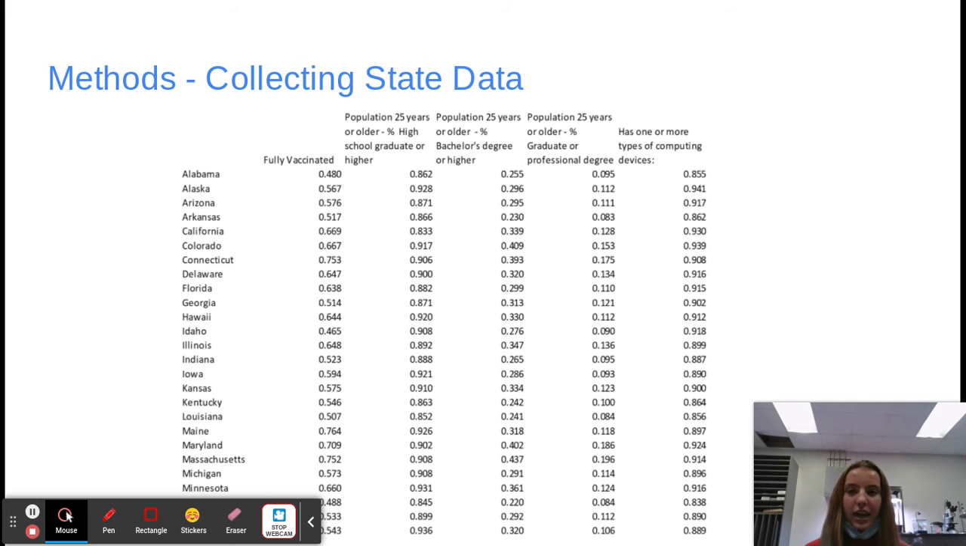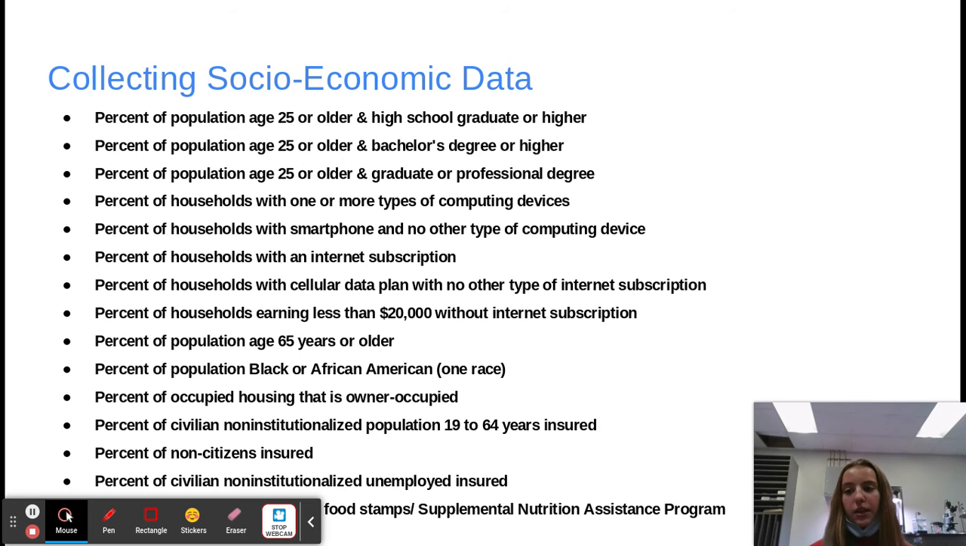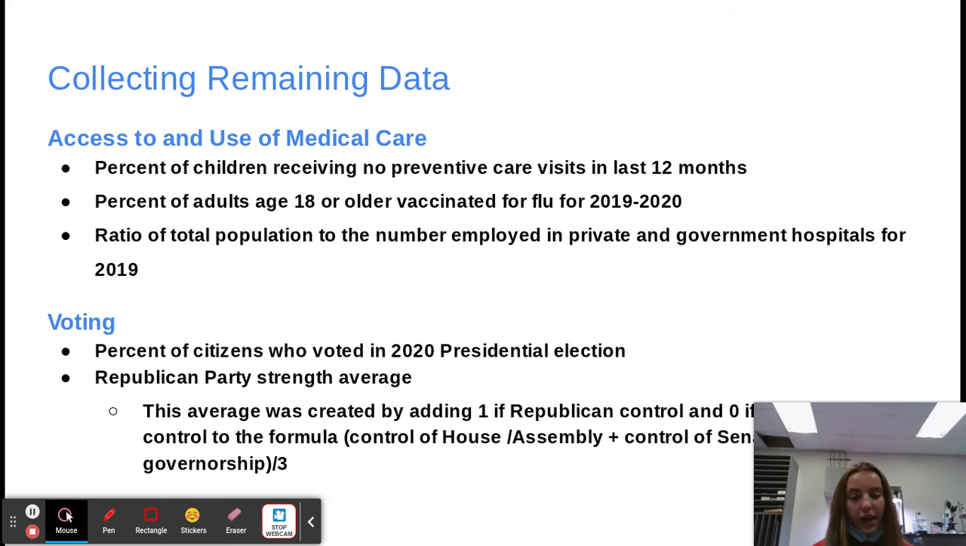Here's a snapshot of my Excel spreadsheet. The first column lists the states. The second column shows the percentage of people fully vaccinated. The remaining columns show the data compiled for each state. Specifically, data was compiled for the following 15 socioeconomic factors. Data was compiled for the following three categories related to access to and use of medical care. Data was compiled for the following two categories related to voting.